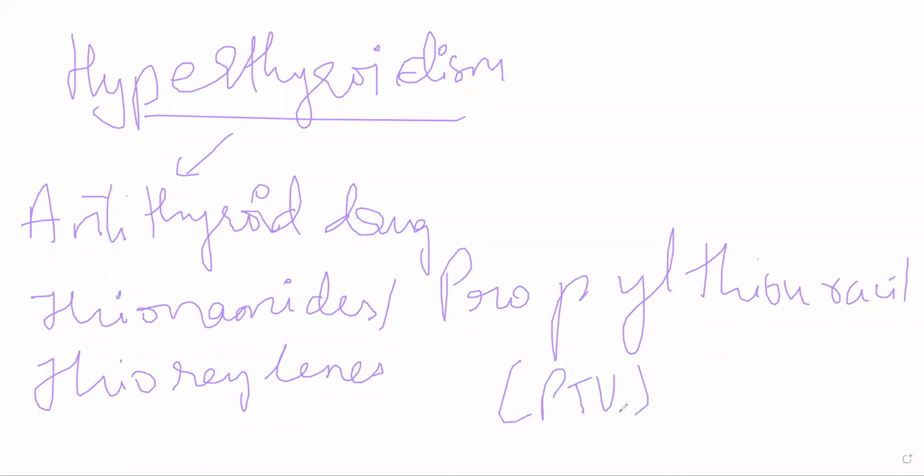Other drugs will be drugs that inhibit hormone release. They include iodine or iodides or radioactive iodine. I'll explain how they work. Now, first coming to propylthiouracil, methimazole, and carbimazole, essentially they will decrease the synthesis of thyroid hormones. Propylthiouracil specifically will inhibit peripheral conversion of T4 to T3. It does not let this happen.